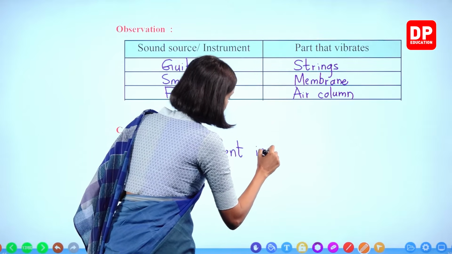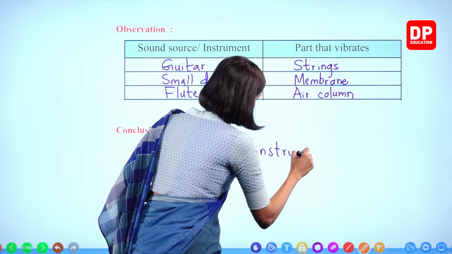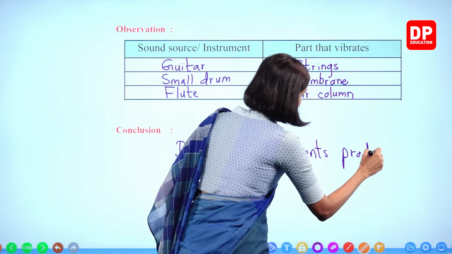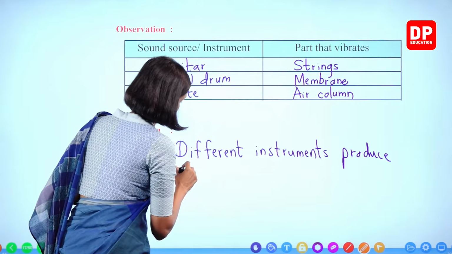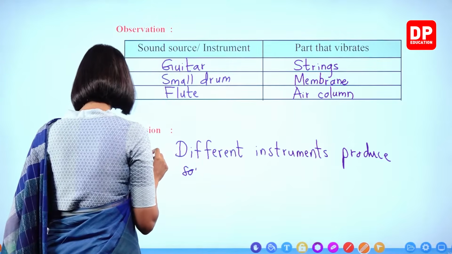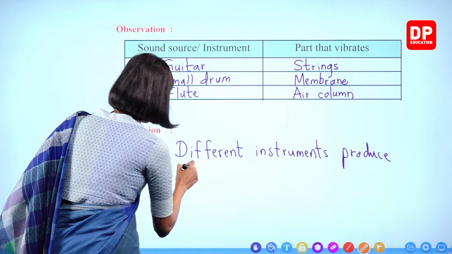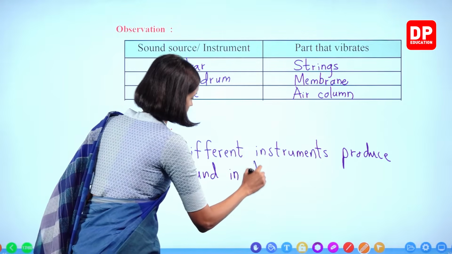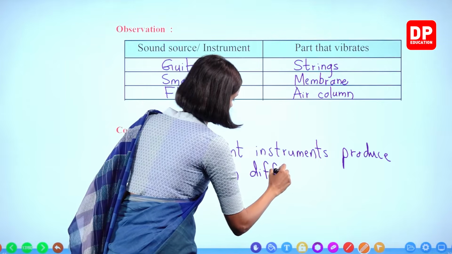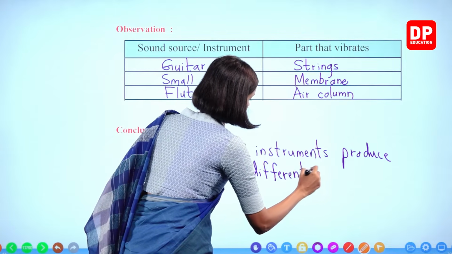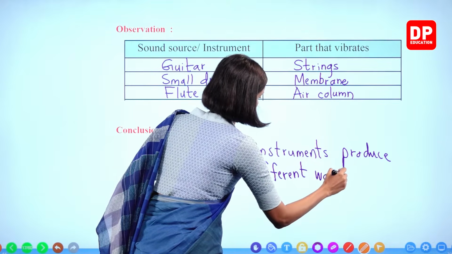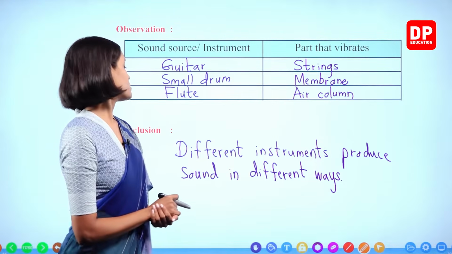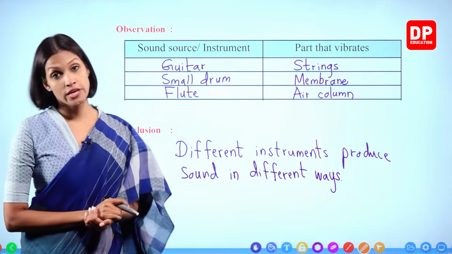Different instruments produce sound in different ways. Right, children? Different instruments produce sound in different ways.